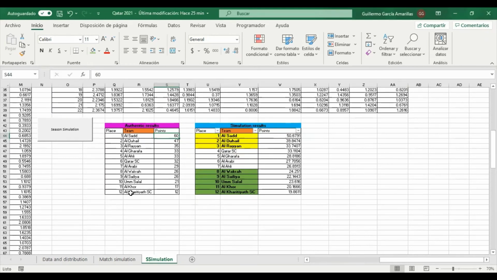The other way around, in the bottom of the table, we can observe the worst team is the same in the simulation as in the real tournament. Even when in the simulation it has some more points than in the authentic results, we can see that it was not enough to gain any other position, and it's also in the lowest part of the table.